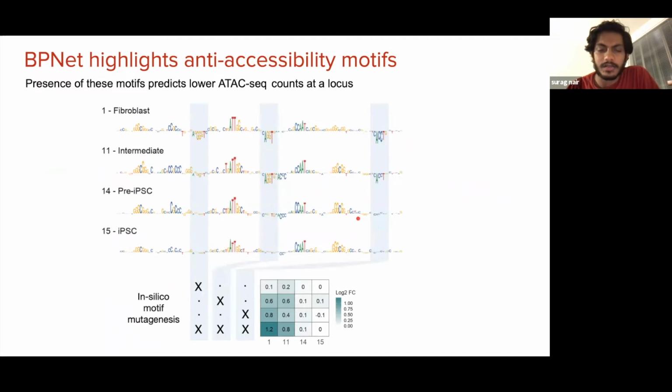And so we can in silico delete either one or multiple instances of this motif at the site. And by doing so, the model predicts that in the fibroblast cell state, deleting all three instances of this motif would increase the accessibility by almost 2x. So that means it would almost double it, whereas it predicts almost no change in the pre-iPSC and iPSC cell states.